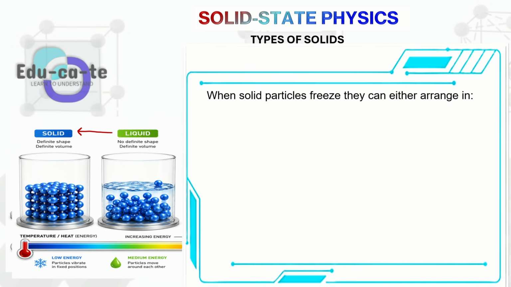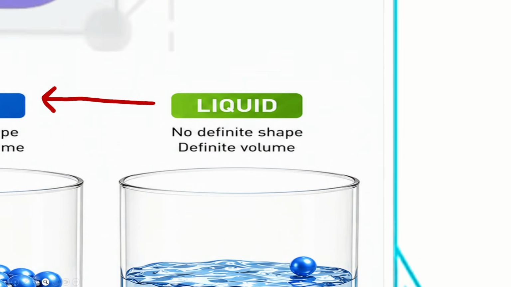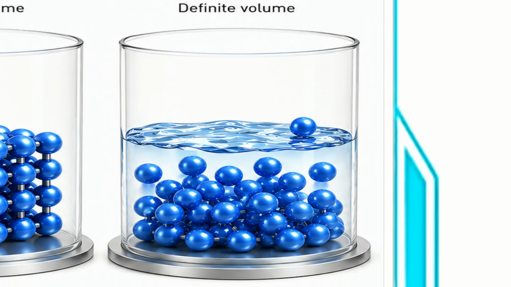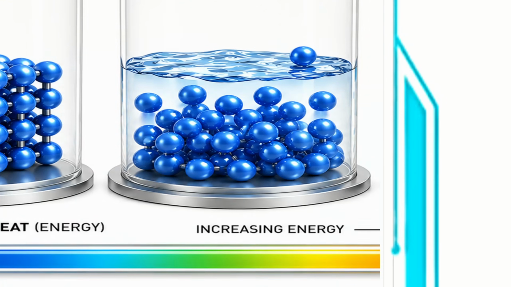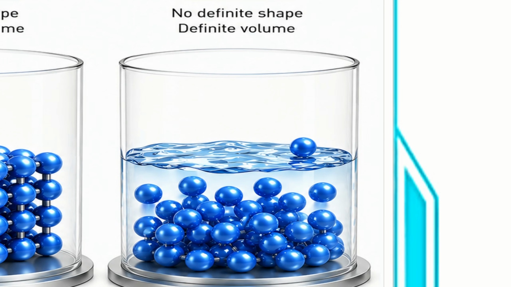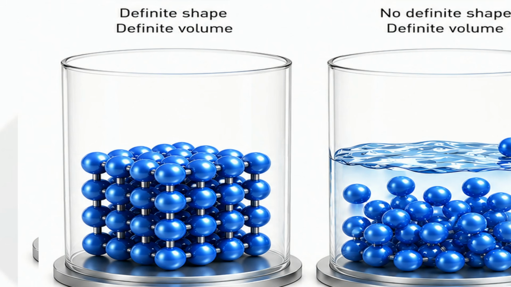Whenever you have liquid particles that are able to move around each other and you freeze them by just lowering the temperature, or maybe putting them in a refrigerator, the particles end up becoming tightly bound to one another. They're tightly bound with intermolecular forces, causing them to solidify and form a solid.